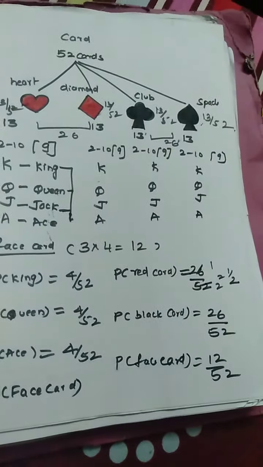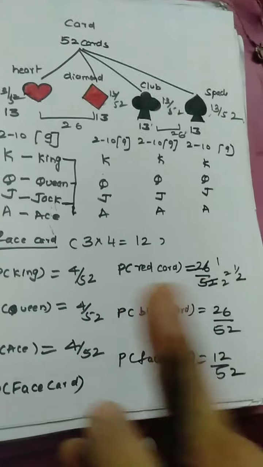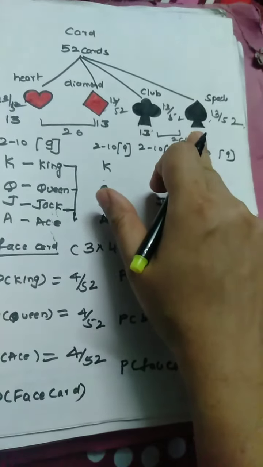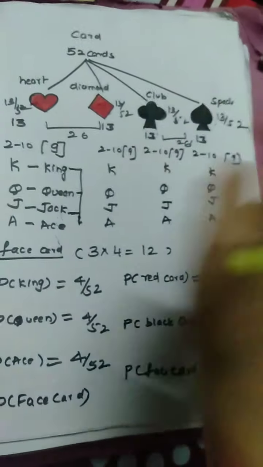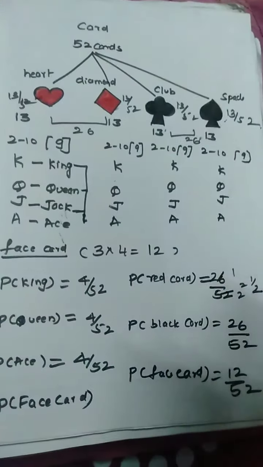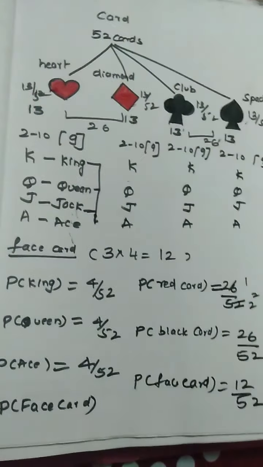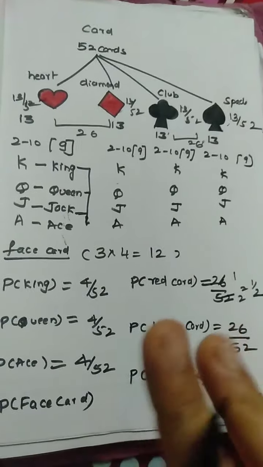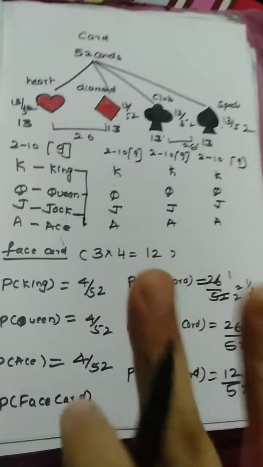They may ask you this question also: what is the probability of getting the black king? There are 2 black kings, 2 by 52. What is the probability of getting the red kings? 2 by 52. Similarly they can ask for the queen also. This is the probability related to the cards. There may be twisted questions, so these are some basic questions.